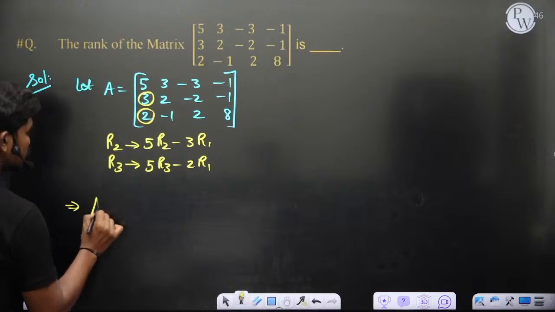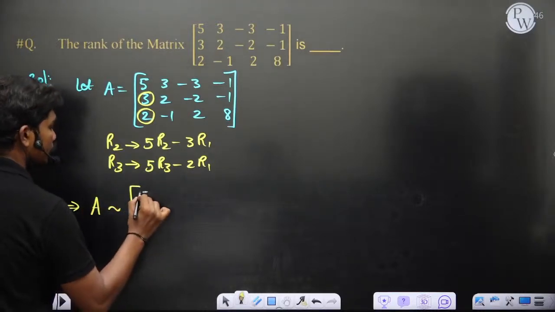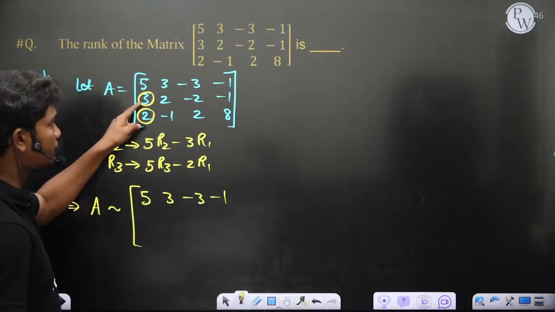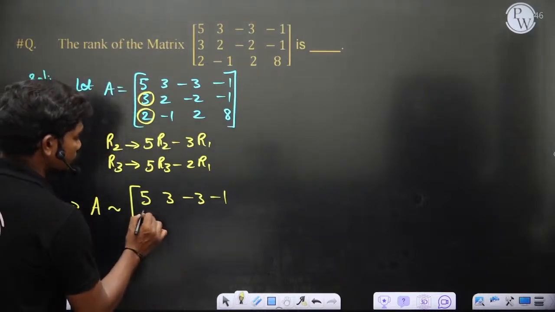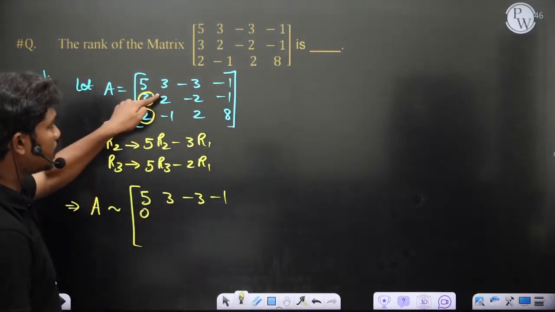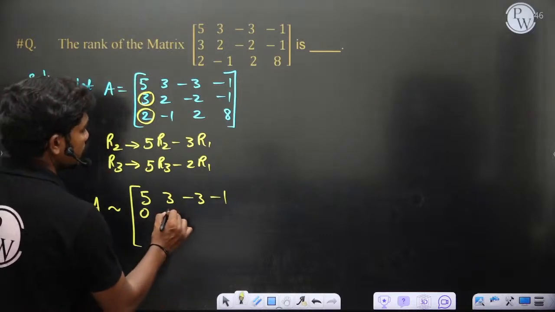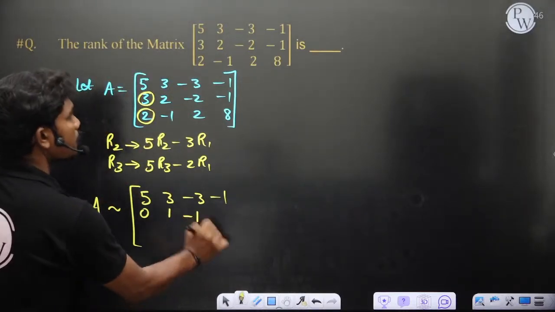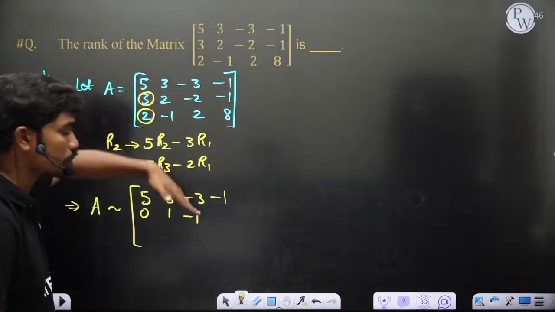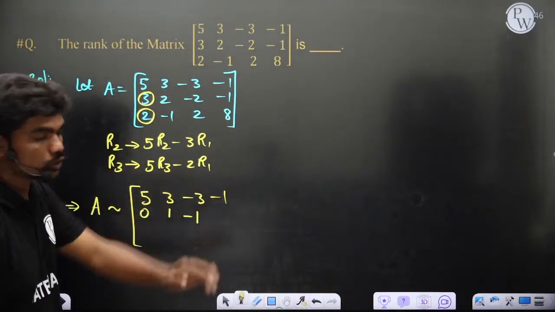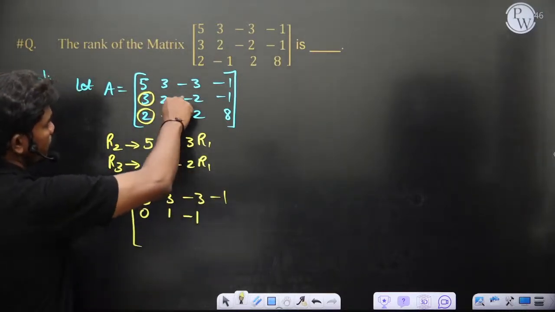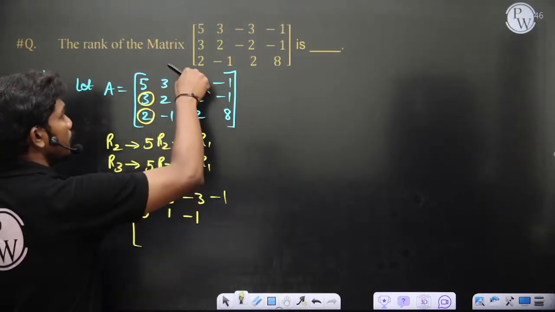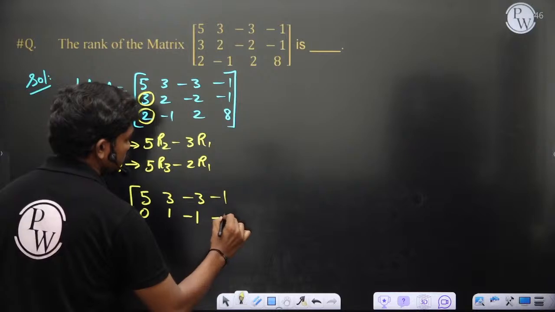So let's say you have this. This gives you 5, 3, minus 3, minus 1. Then 5 3s are 15, minus 3 5s are 15, 15 minus 15 gives you 0. Then 5 2s are 10, minus 3 3s are 9, so 10 minus 9, 1. Minus 10 plus 9, minus 1. You have to be a little careful when you are performing these calculations. If one element goes wrong, everything goes wrong. Minus 10 minus of minus 9 plus 9, so this is minus 1. Then minus 5 plus 3, minus 2.